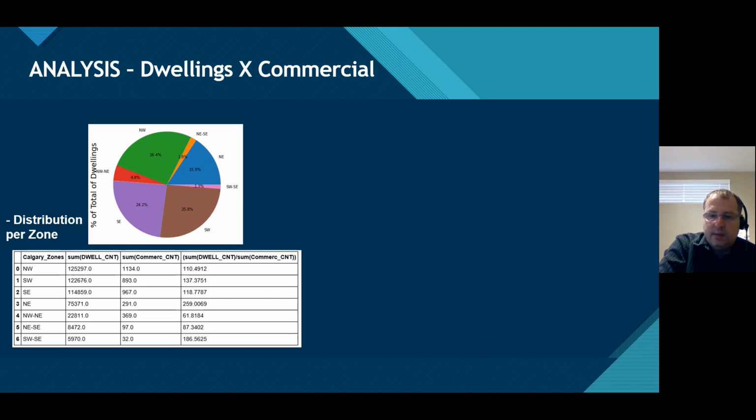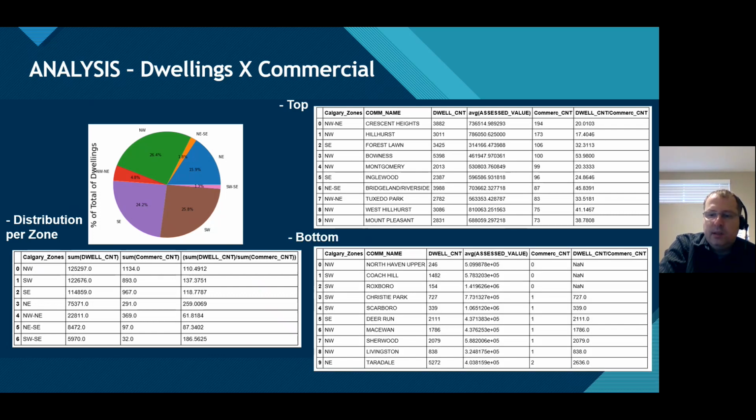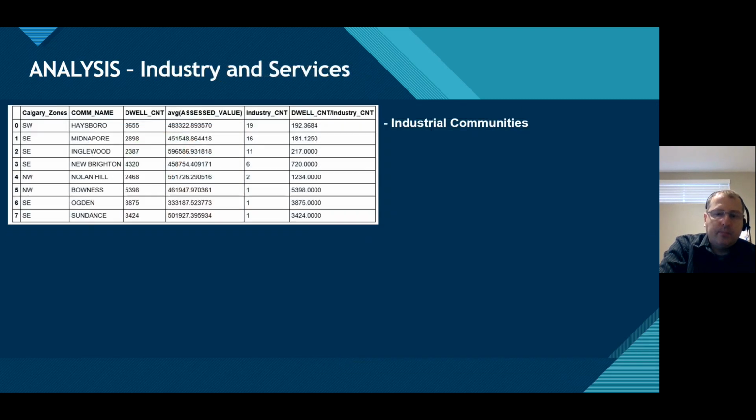whereas Northeast just has 259 deals per community. Separated by community, Crescent Heights has the top one, with 20 dealings per commercial property. But among the communities that have more commercial properties, the Taradale and Northeast have, for each commercial property represented, 2,600 dealings, as we can see in the bottom table.